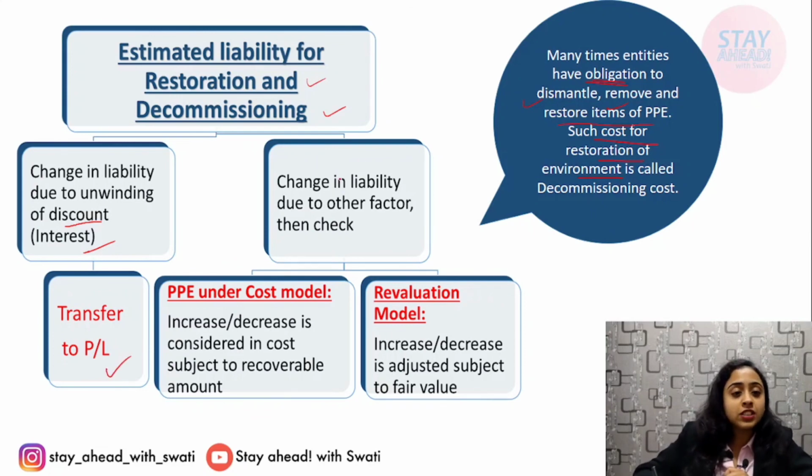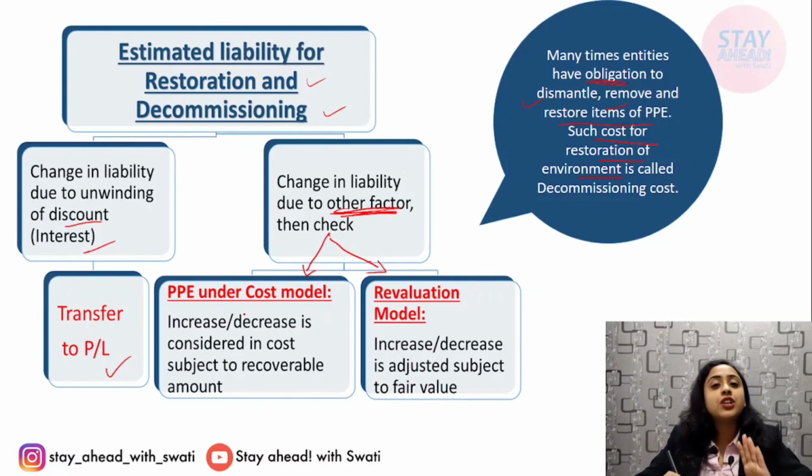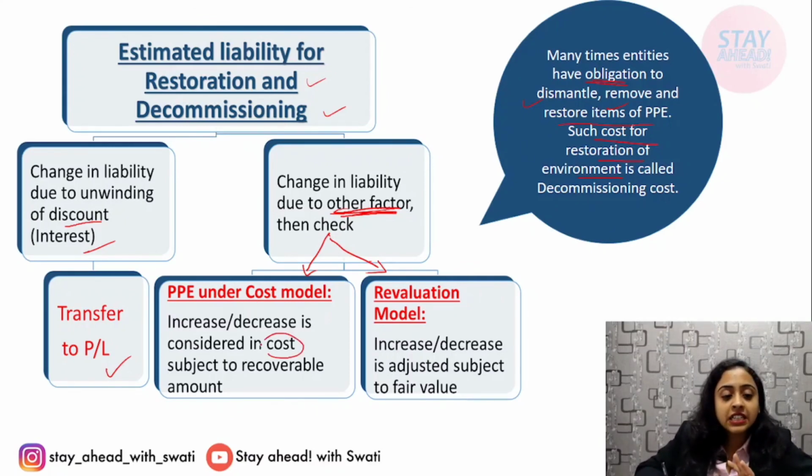If it changes because of any other factor, then check if it is cost model or revaluation model. The PPE initially was recorded on cost model or revaluation model. If cost model, it is adjusted from cost. If revaluation model, it is adjusted from fair value. In revaluation model, you have to record the PPE at fair value, whereas in cost model at cost. So under cost model, you adjust the cost, whereas under revaluation model, you adjust the fair value.